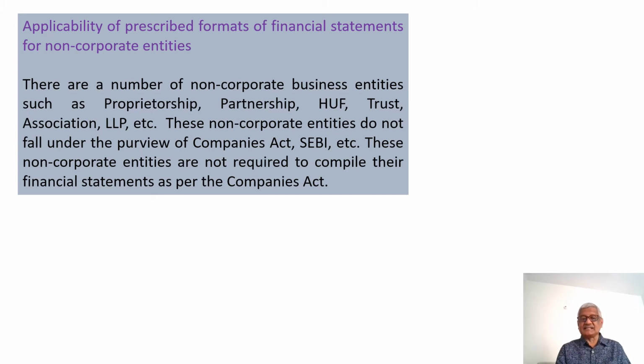Now let us understand a balance sheet, a broad classification of liabilities and assets as per the latest format introduced in the Companies Act 2013 and 2015.